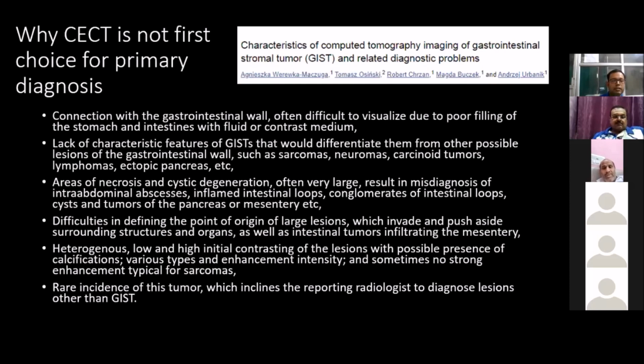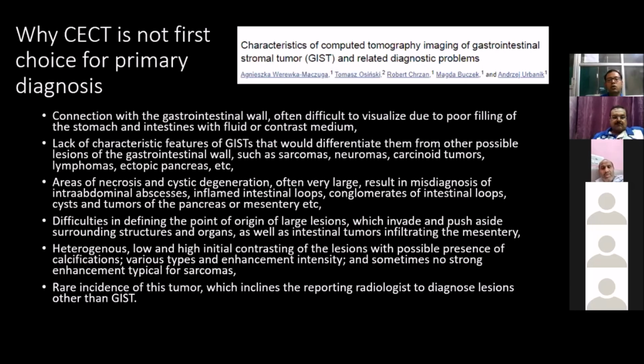There is a lack of characteristic features of GIST that would differentiate them from other possible lesions like sarcoma, neuroma, carcinoid, which are not that specific. Lymphoma, ectopic pancreas also. Now, areas of necrosis and cystic degeneration, often very large, result in misdiagnosis of intraabdominal abscess, inflamed intestinal loop, conglomerate of intestinal loops, cyst or tumor of pancreas or mesentery. There is difficulty in defining the point of origin of large lesions, which invade and push aside surrounding structures and organs.